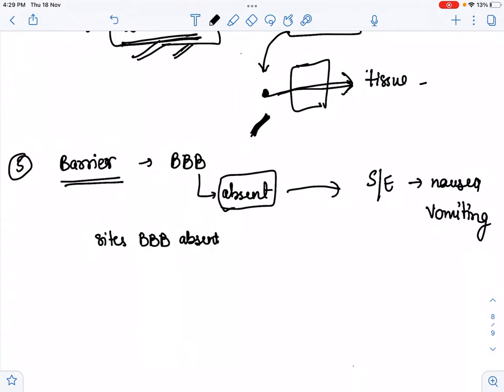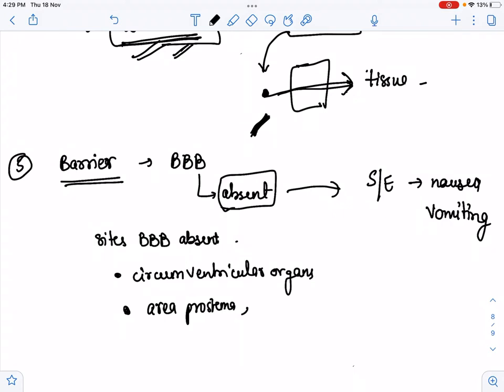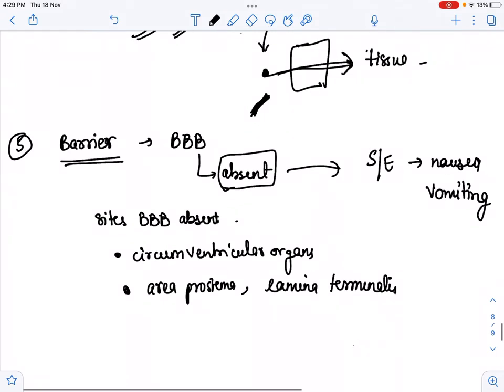So those sites were, first one is the circumventricular organs, like there is the area postrema, there is the lamina terminalis, so there is no blood brain barrier.